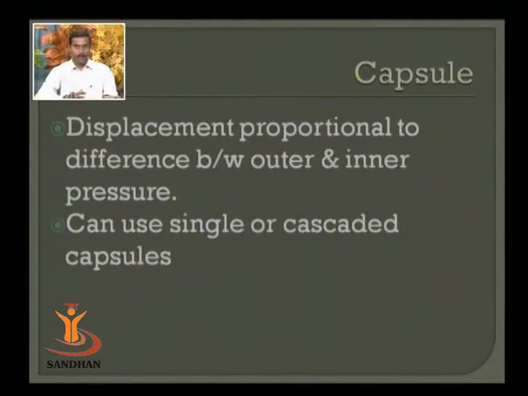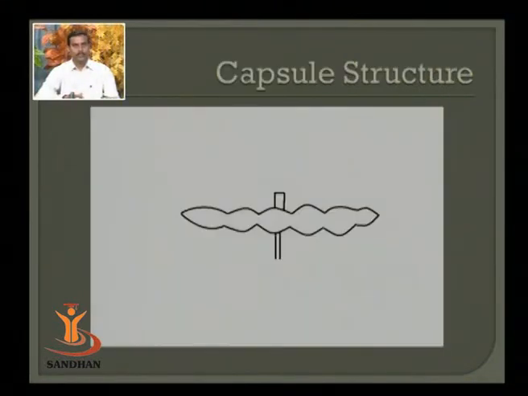The other part of the capsule is connected to a moving part. That moving part can be connected to a pointer or to a rack and pinion arrangement in order to displace a deflection pointer. Here displacement is proportional to the differential pressure, the pressure between the inner part and the exterior part of the diaphragm. It can be utilized as a single or cascaded unit. So this is about capsule measurement.